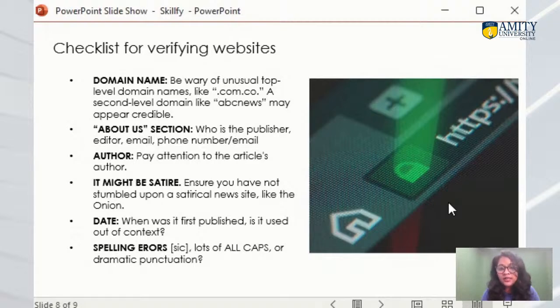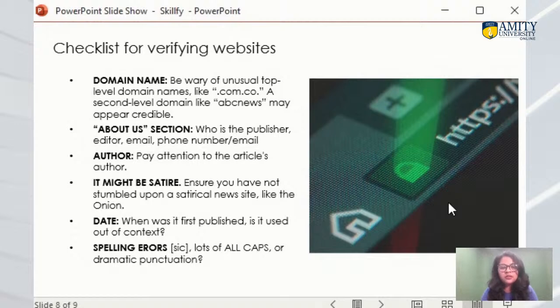If people are sharing a link of a website with you, or they are sharing a screenshot of any newspaper article, right? So check or verify the date. And last but not the least, spelling errors. People who are creating content for misinformation or disinformation are not professionals. So there are huge spelling errors or grammatical errors in the articles.